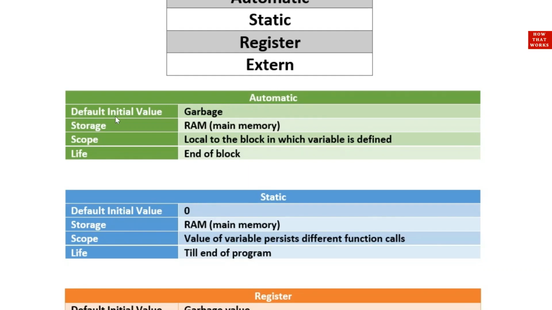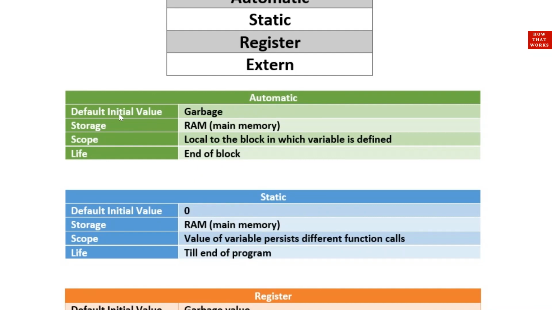The first is default initial value. When we don't give any value to the variable, then it contains a garbage value. Then storage. The value of this variable stores in main memory, that is RAM. Scope. Scope is local to the block in which the variable is defined. And the fourth property is life. That means in the block where this variable is declared, when that block finishes, then its life ends. That is end of the block.